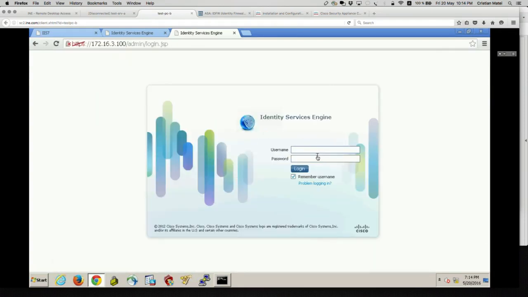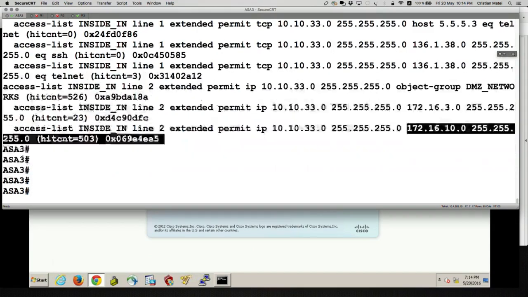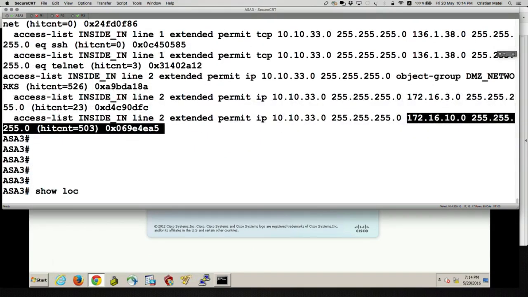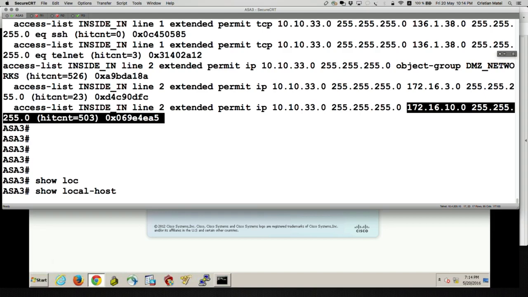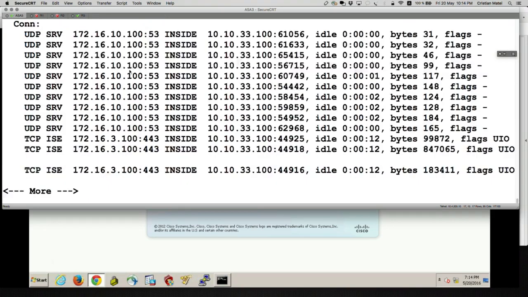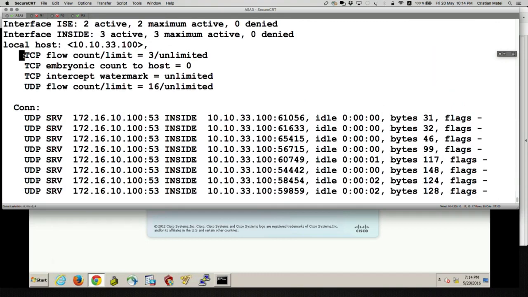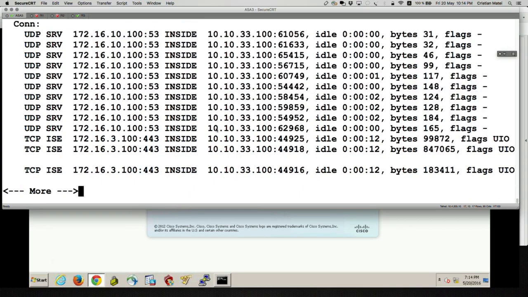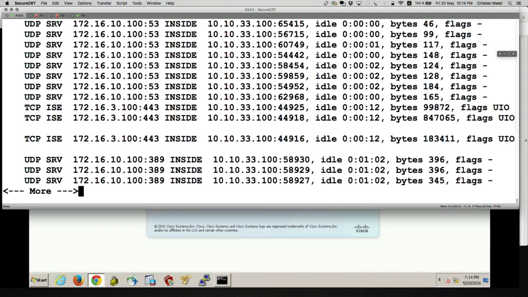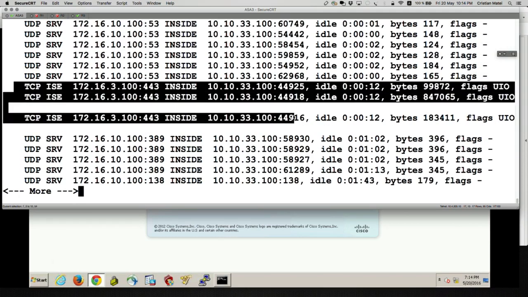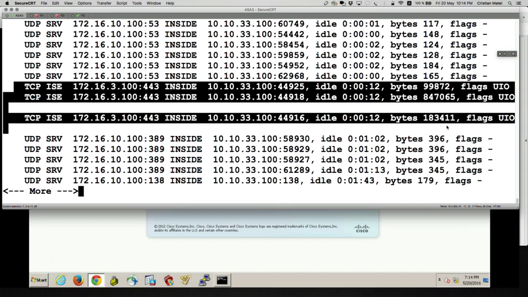There it was allowed, and if we look in the connection table, we say show local-host 10.10.32.100, we see that this host has 3 TCP flows, probably because all of them are to Cisco ICE. And if you look at the TCP flows, yes, indeed, all of them are to Cisco ICE.